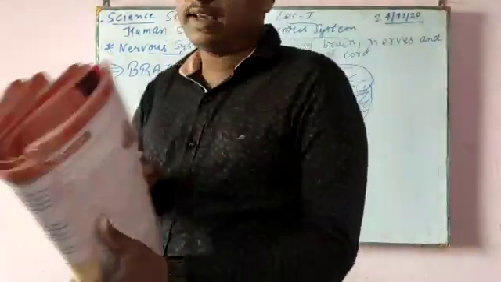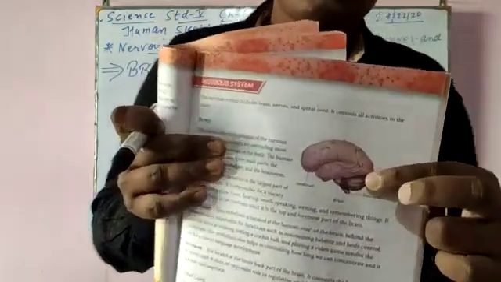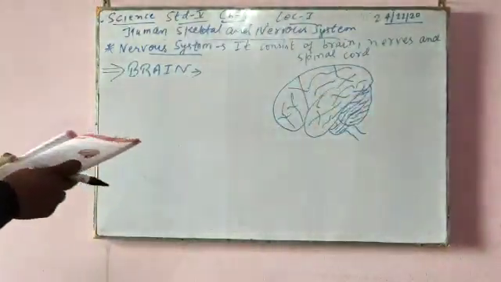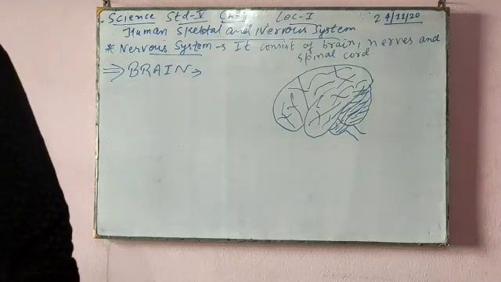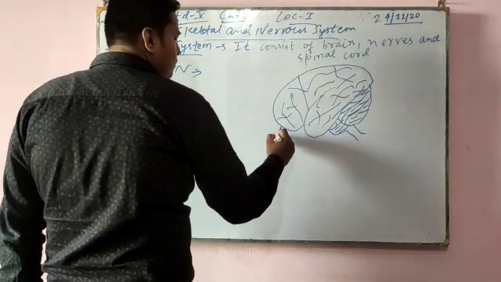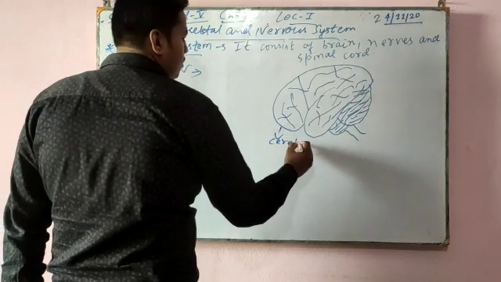Okay, so you can see, this is a real figure. The brain is the largest organ of the nervous system. It is responsible for controlling most activities and processes in the body. The human brain is divided into three main parts: the cerebrum, the cerebellum, and the brain stem. This part is cerebrum.